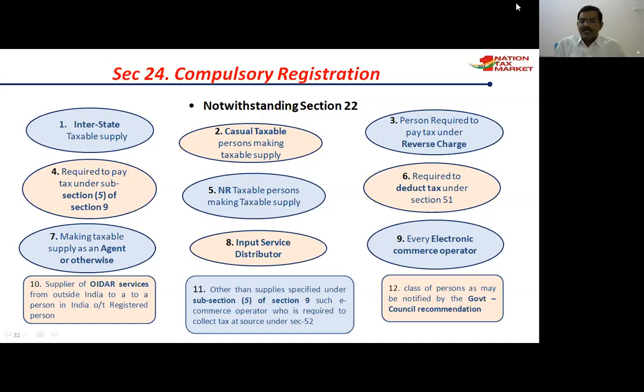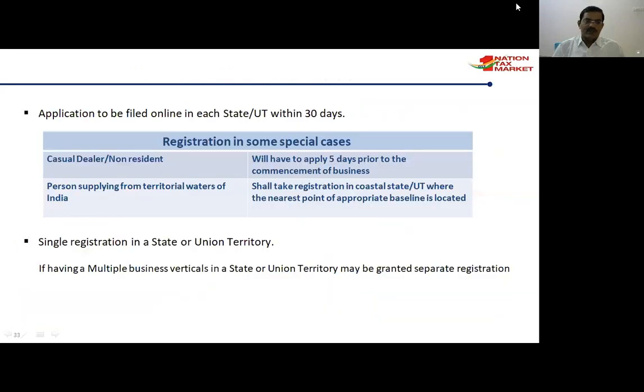So other than supplies specified under sub-section 5 of section 9, such e-commerce operators who are required to collect tax at source under section 52. The last, number 12, is classes of persons as may be notified by the Central Government on the recommendations of the Council. So any trader has to register for GST, then submit the application online. Within 30 days, they will get the approval.